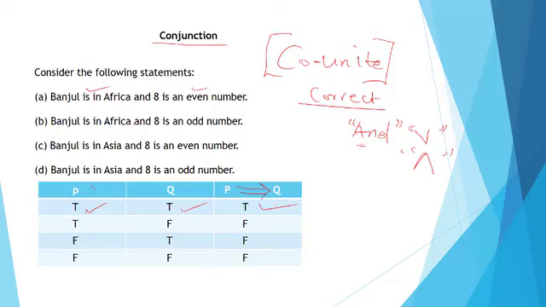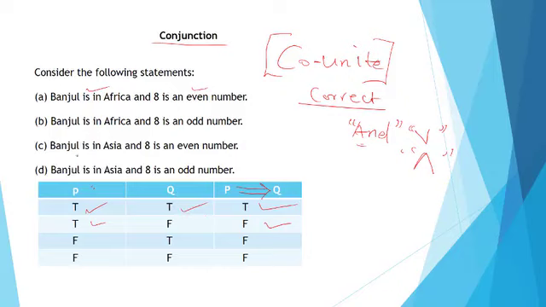Banjul is in Africa. It's very true. And 8 is odd. 8 is never odd. So you can't say, since one sentence is false, so the statement is false. F. So this is F. This is the only truth. Like I told you in conjunction, they both need to be true for it to be true.